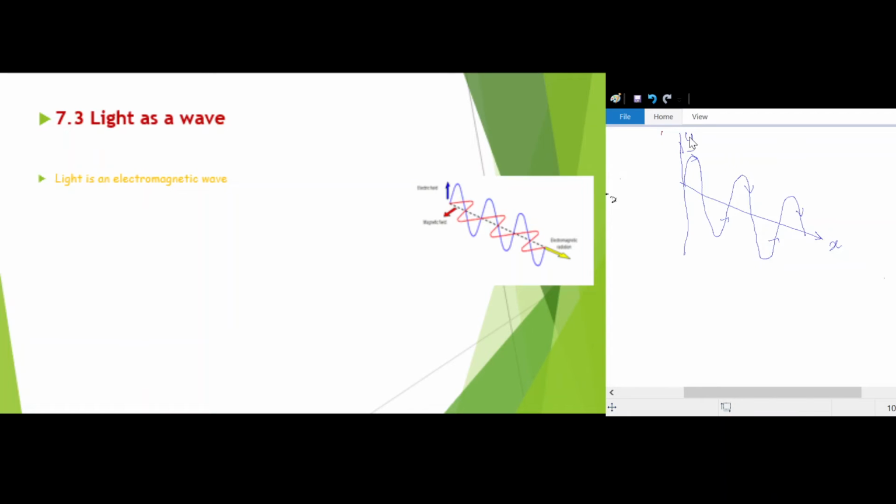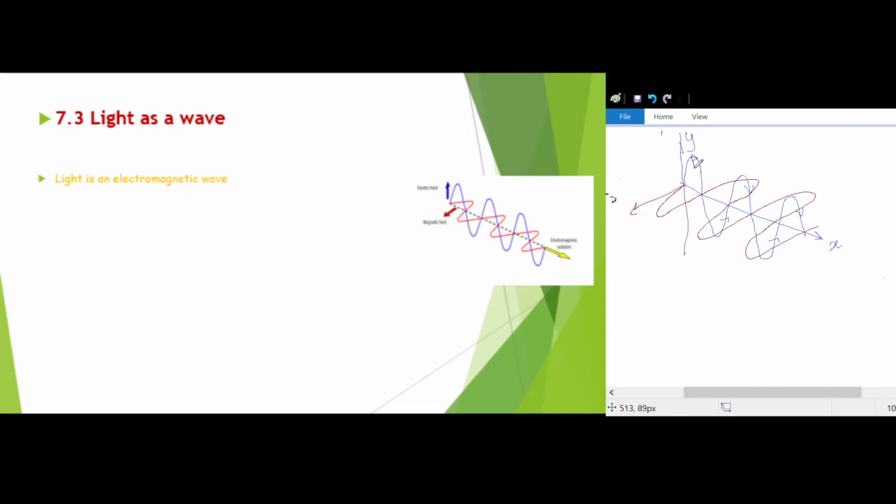Now the electromagnetic wave is nothing but the combination of electric and magnetic wave. Okay, so now this is the y-axis, this is the x-axis. Now the remaining is the z-axis I am drawing here. This is another wave along the z-axis, and you can see this wave is perpendicular to the y-axis.